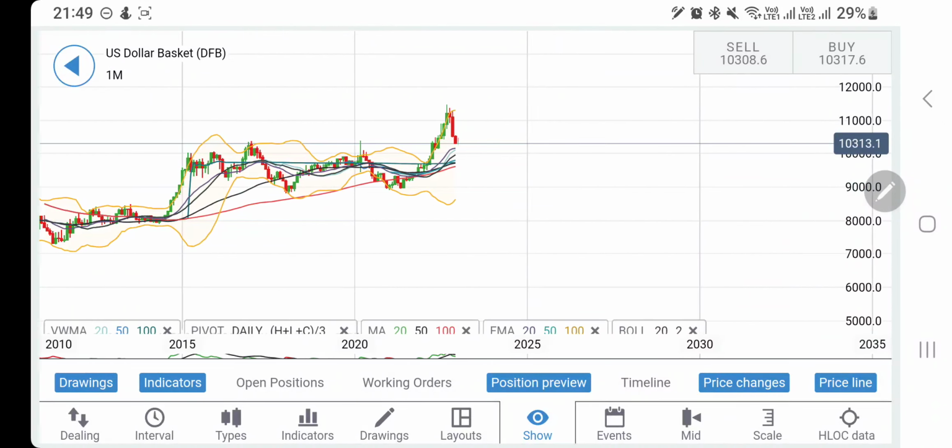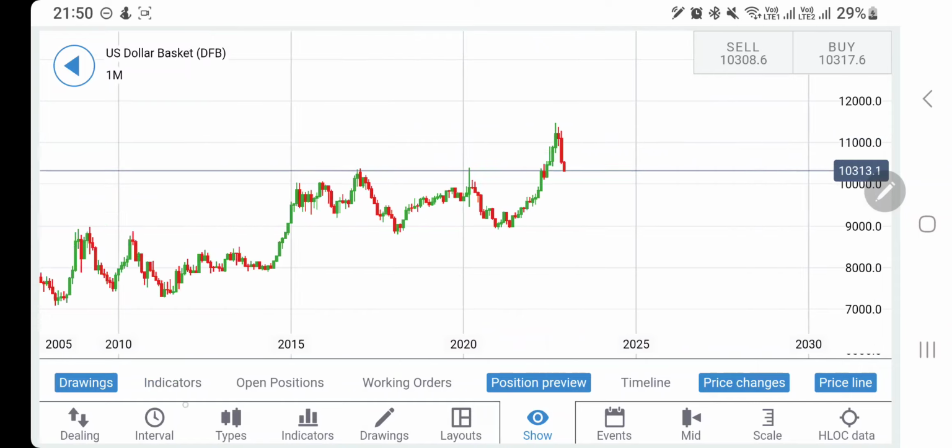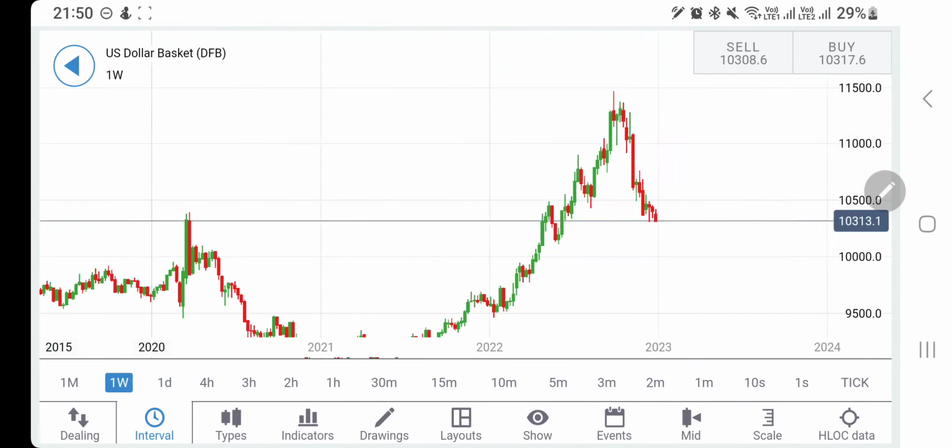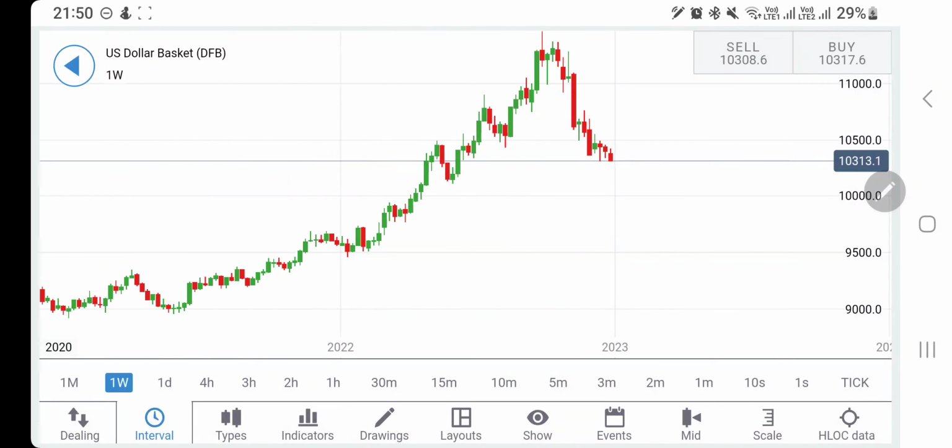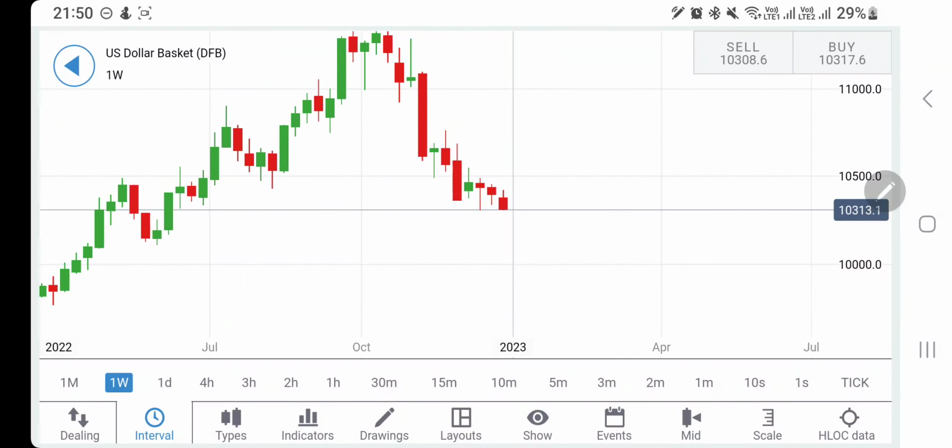So this is where we are coming from, that there could be a possibility for it to continue with the downtrend for the first 2 to 3 months, and then we will see how it behaves probably. Now look at the weekly charts.